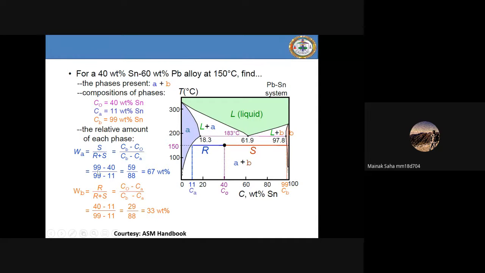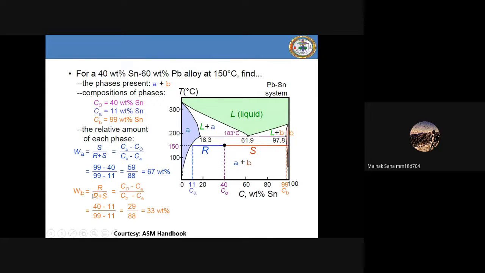So this is 99 minus 40 divided by 99 minus 11. I think you can already find it mathematically. 59 by 88 is what? Multiply by 100, this is 67%. So at this temperature, 150 degrees, the fraction of alpha is 67%. You have 67% of alpha here.